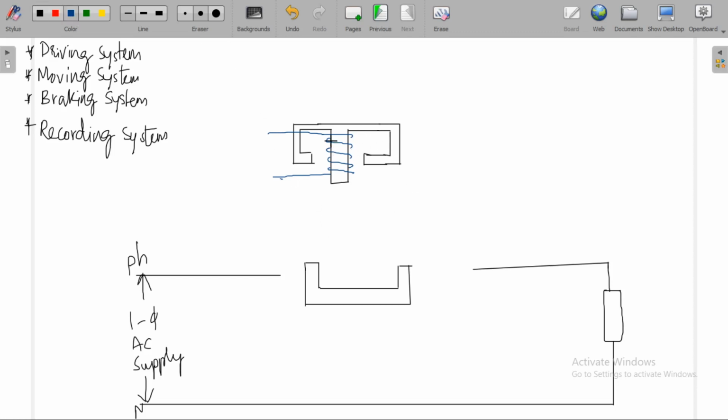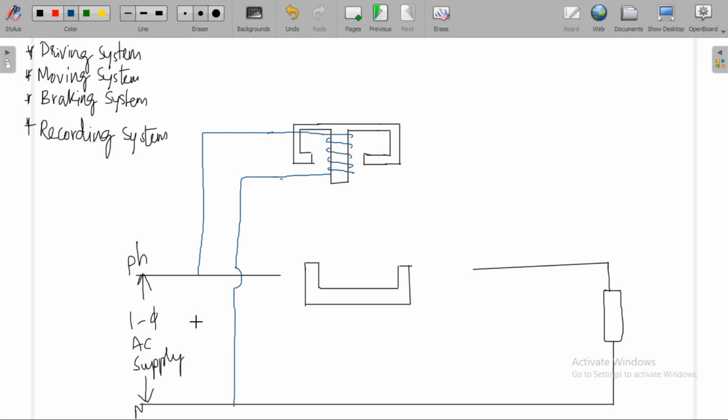Now a coil having a large number of turns is wound upon the central limb of this shunt magnet, and this coil is connected across the applied voltage. This coil is called a pressure coil or voltage coil.